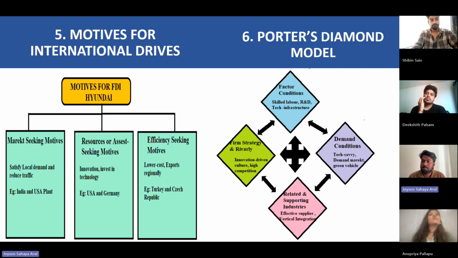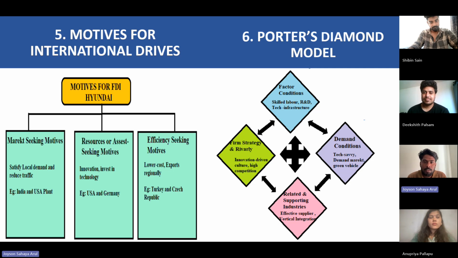Constructing EV-focused plants in the United States to compete in the green mobility market. Efficiency seeking motives decrease prices for workers, supplies, and logistics. Take advantage of economies of scale by utilizing local production centers, streamline international supply chains, and cut down on lead times. For example, with efficiency, Hyundai's Turkish facility distributes to North America by acting as an EU manufacturing hub. The Czech Republic factory lowers tariffs and shipping expenses.